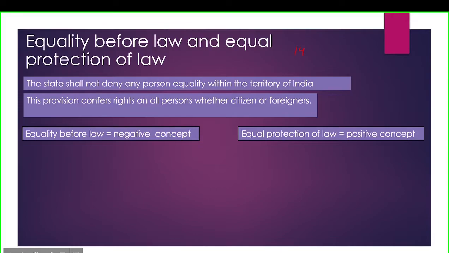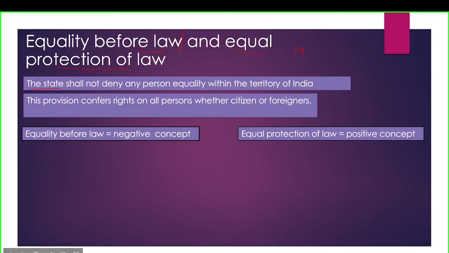Now in this article we have two parts, the first one is equality before law and the second one is equal protection of law. Equality before law says that the state shall not deny any person equality within the territory of India. That means no matter if you're rich or poor, an officer or non-officer, from high caste or low caste, everyone is equal before the law.